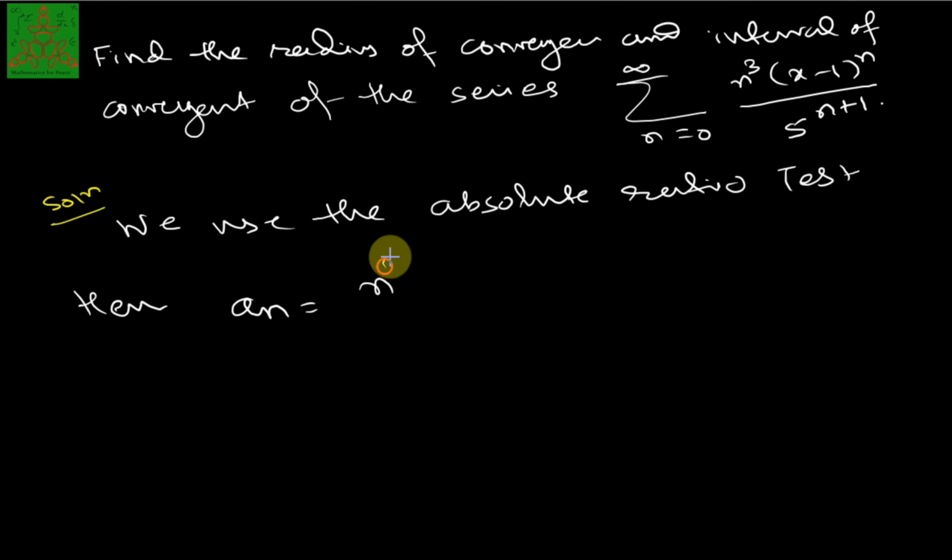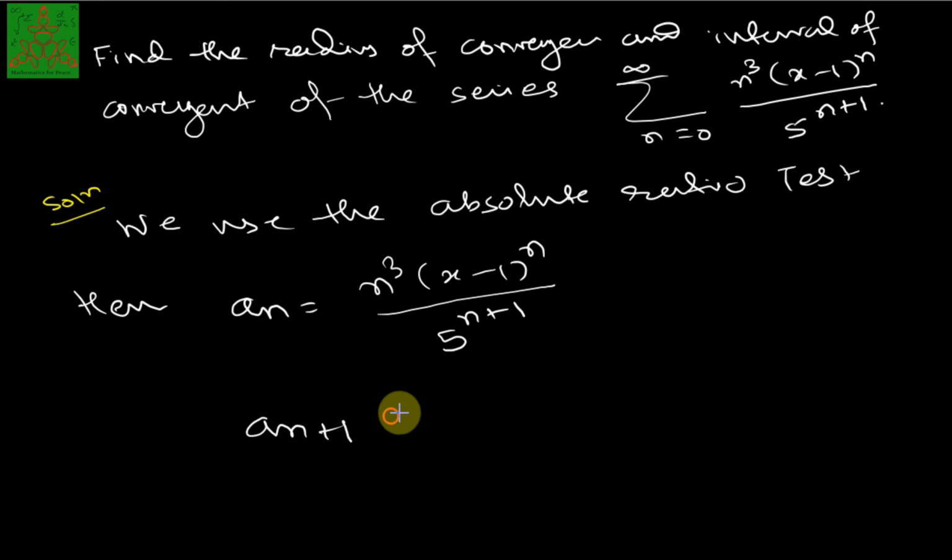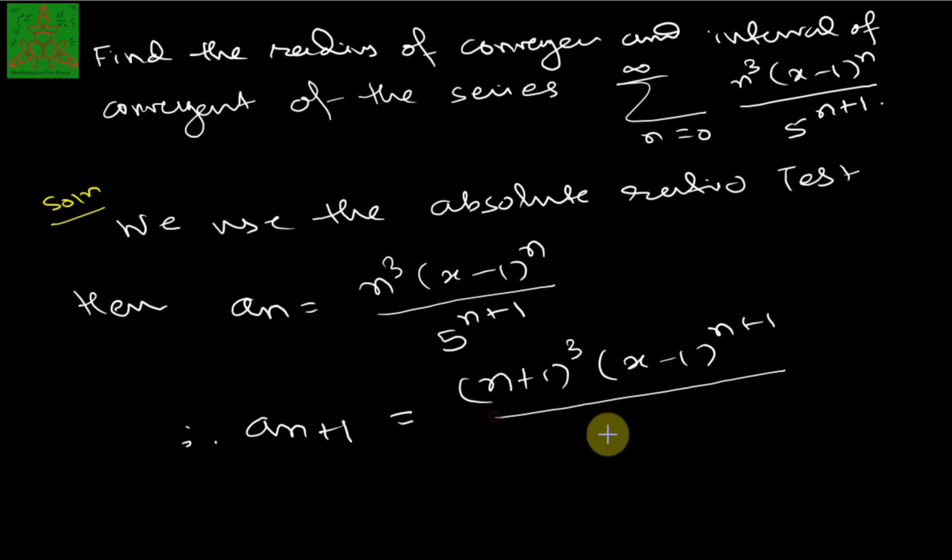It is n cube x minus 1 raised to n upon 5 raised to n plus 1. So a n plus 1 gives n plus 1 cube x minus 1 raised to n plus 1 upon 5 raised to n plus 2.